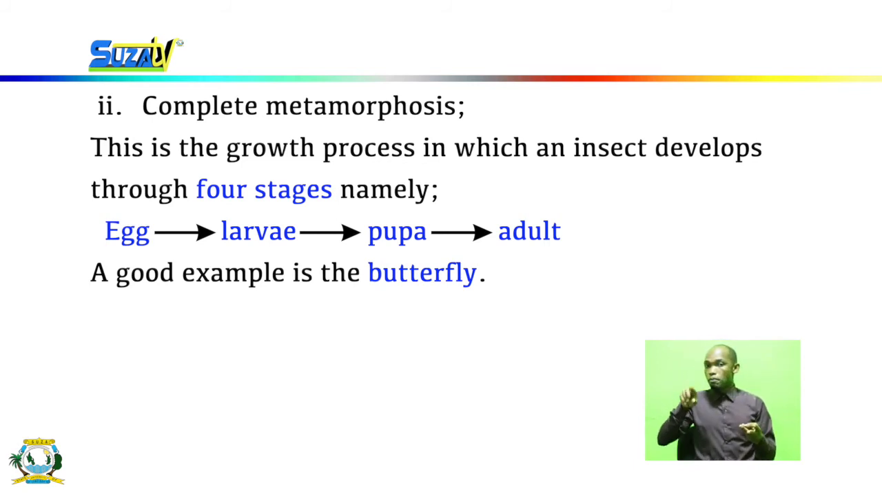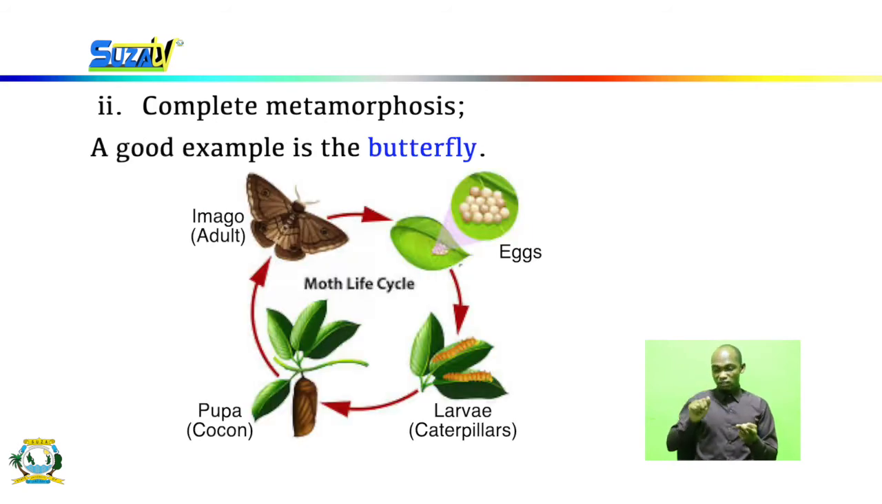pupa, and the adult or imago. We all know that the egg is the structure from which the insect develops in the beginning. The larva is a worm-like organism which most of the time has no legs and is different in shape and in diet from the adult.